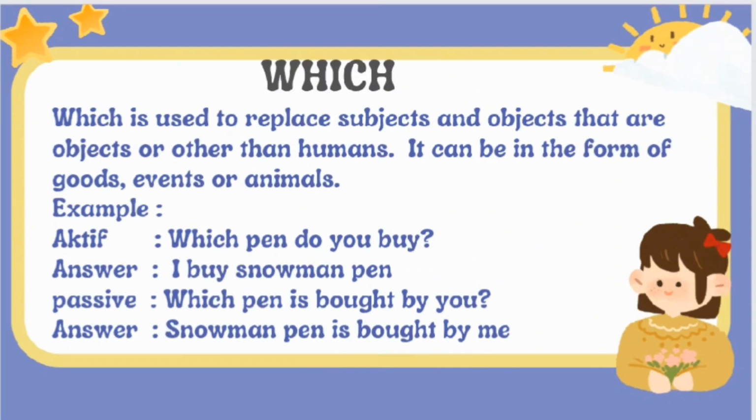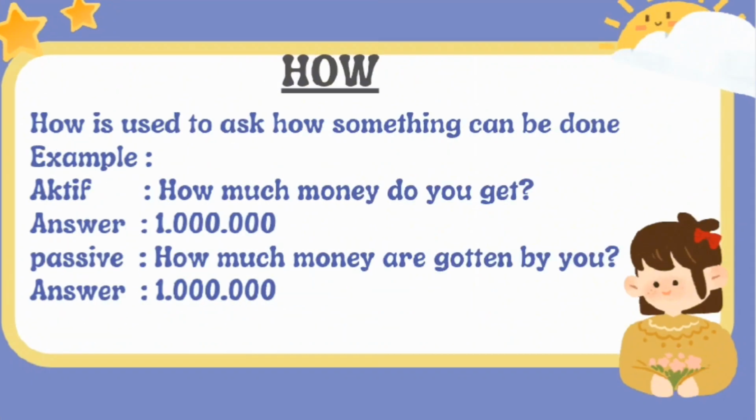And the next is which. Which is used to replace subjects and objects that are other than human. It can be in the form of goods, events, or animals. For example, in the active: Which pen do you buy? And you can answer: I buy the snowman pen. And the passive: which pen is booked by you? And you can answer: the snowman pen is booked by me.